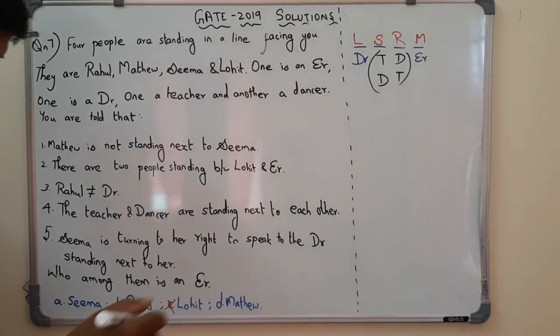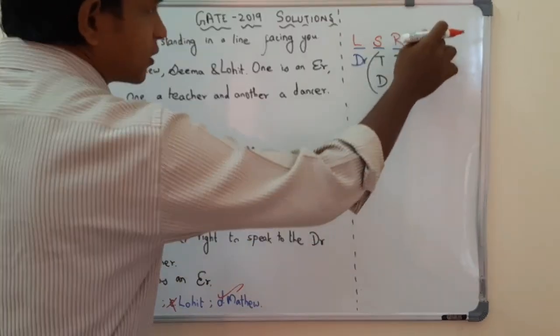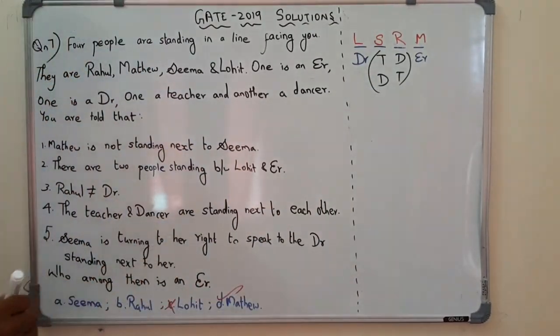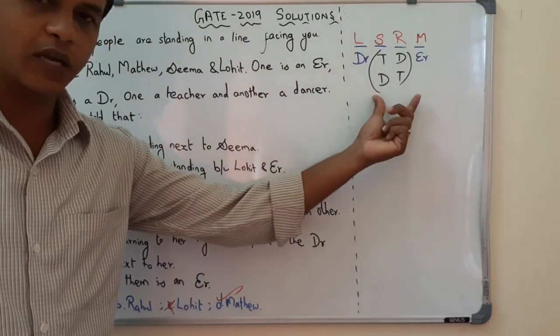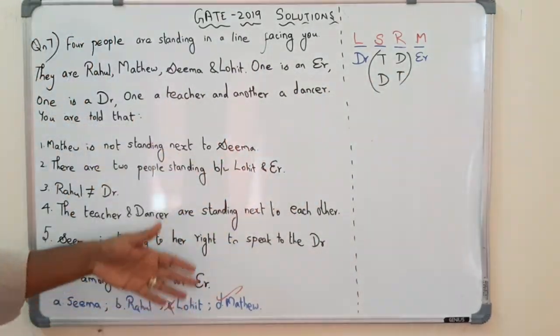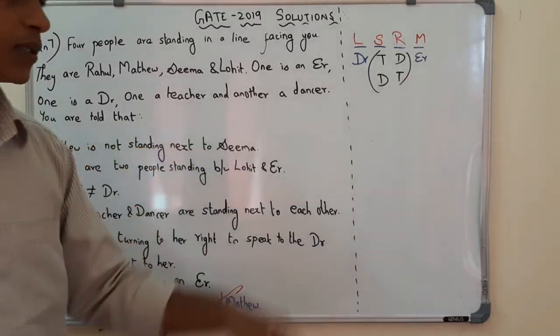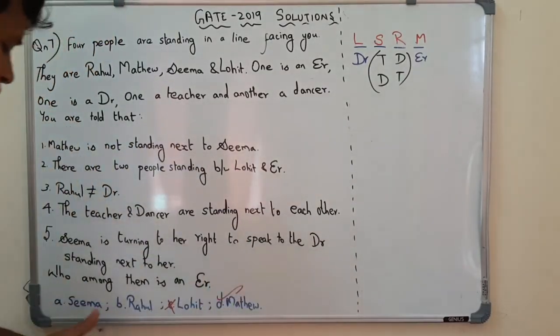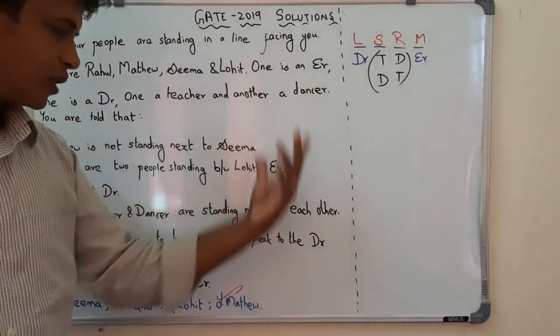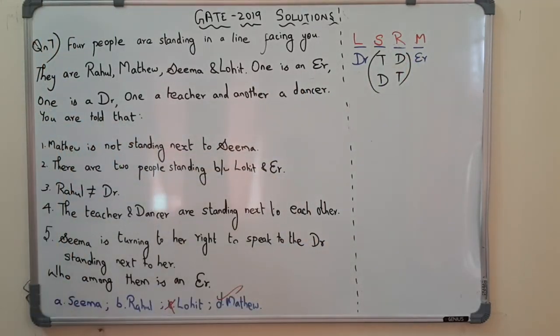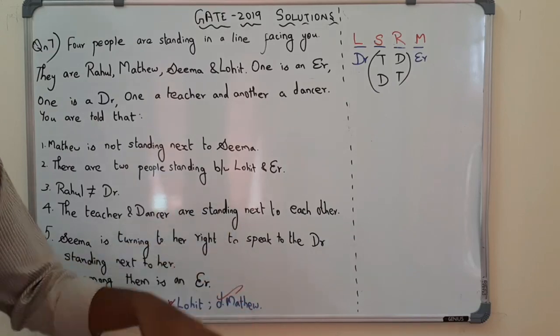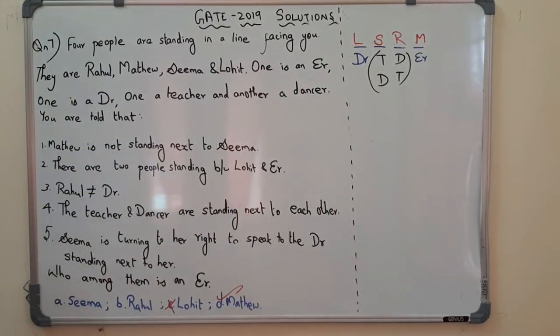The question is who among them is an engineer. The correct answer is Matthew is the engineer. If the question is who is the dancer or who is the teacher, we cannot arrive at any conclusion with these points. We need some more clues to find the teacher and dancer. But here the question is who among them is an engineer. With these 5 clues, we can easily arrive at the conclusion that Matthew is an engineer, and also that Lohit is the doctor. So the answer is Matthew. Option D. Matthew is the engineer. Thank you.